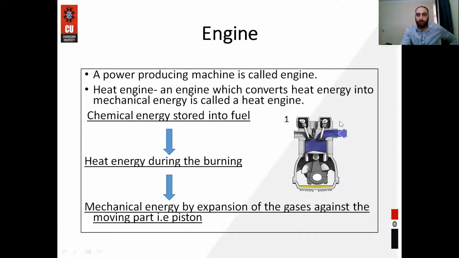So what is happening in this diagram? Here chemical energy stored in a fuel enters inside the engine. Upon burning, it is converted into the heat energy, and this heat energy is then further converted into the mechanical energy by the expansion of gases against the moving part of the engine. So we can say that chemical energy stored in a fuel is converted into the heat energy during the burning. Further, that heat energy is converted into the mechanical energy which is used to run the vehicles or to do the useful work.